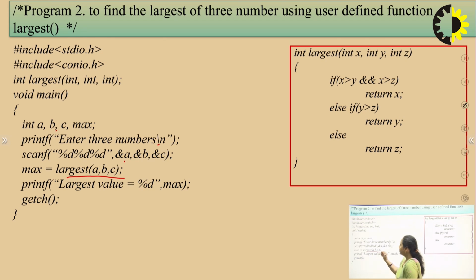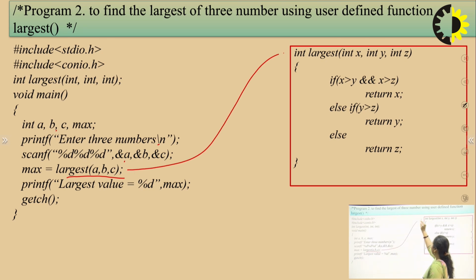And as soon as this statement is executed, control will go to the function definition. And in the function definition, here x, y, z are formal parameters, because these are the parameters which are being received by the called function. Now x will have the value which is stored in a, y will have the value stored in b, and z has the value stored in c. So in the same order, values are being transmitted in which they are written here.